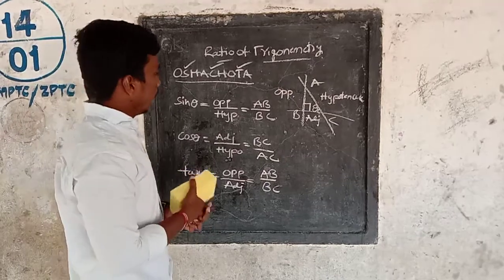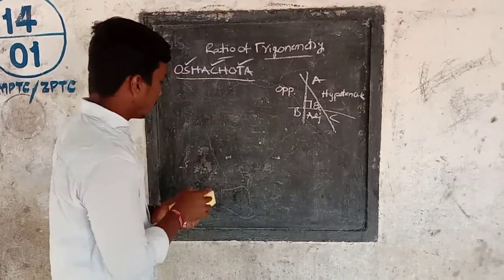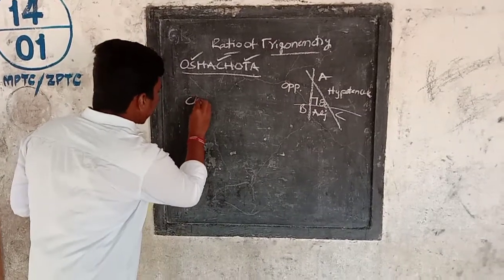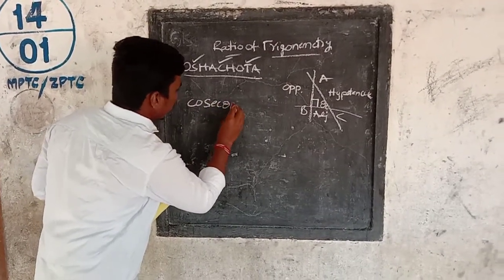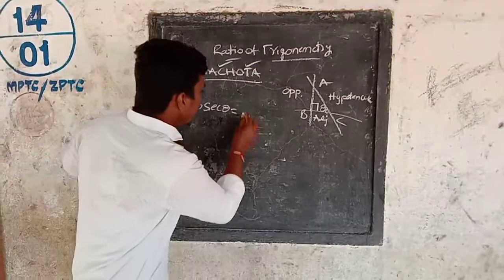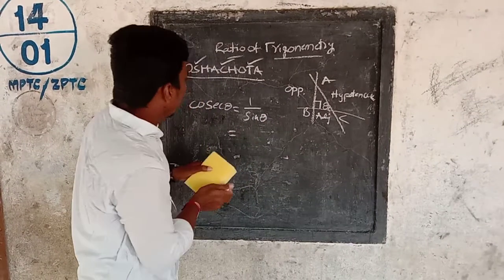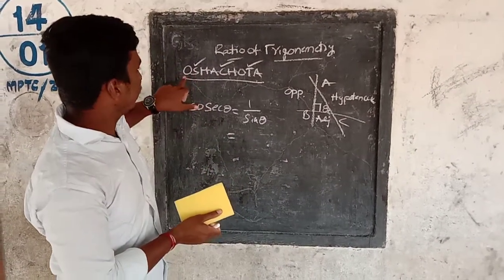Okay. Now, the remaining three. Cosec theta. Cosec theta is the reciprocal of sin theta, meaning 1 by sin theta.